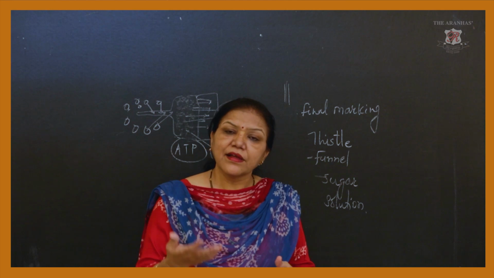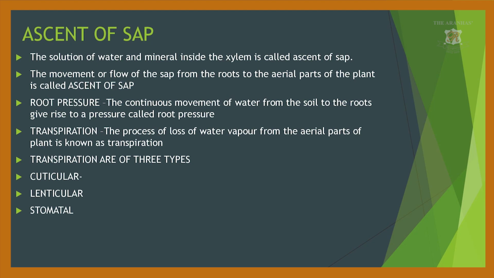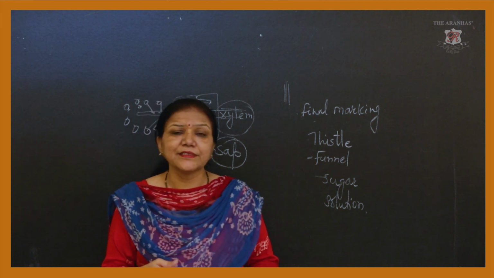Transpiration starts. Transpiration means what? The loss of water vapor by the aerial parts of the plant is known as transpiration. It is the process of loss of water vapor through the aerial parts of the plant. Now what are the aerial parts? Stem, branches, leaves, buds, flowers, fruits. These are all the aerial parts of the plant. When water is transpired into the atmosphere through these parts of the plant, it is known as transpiration.